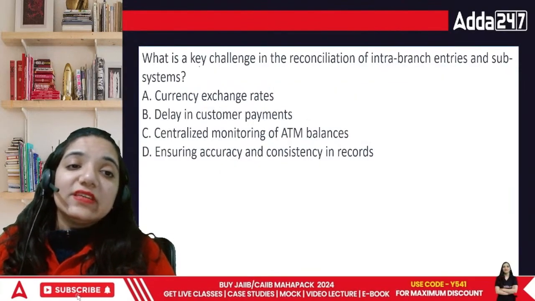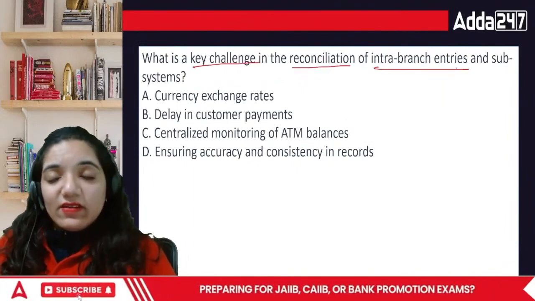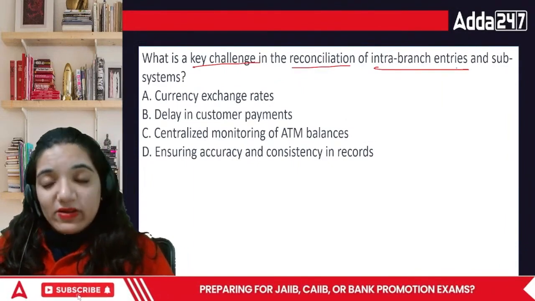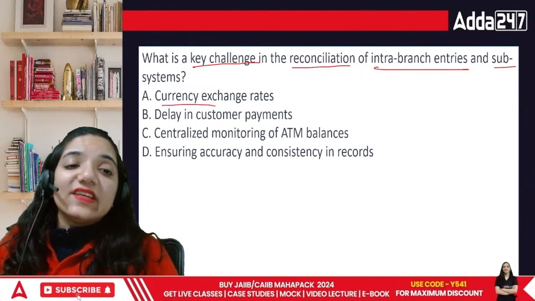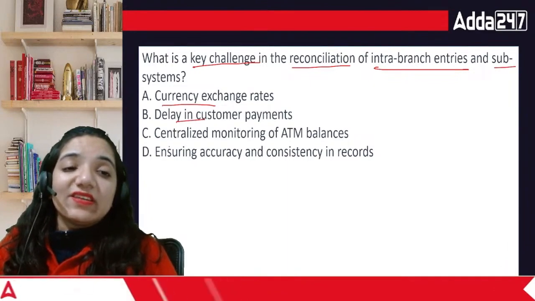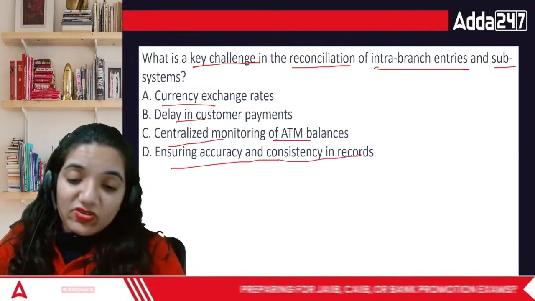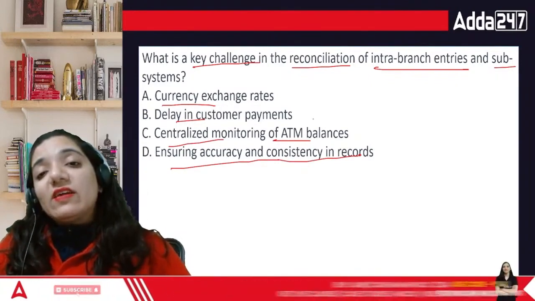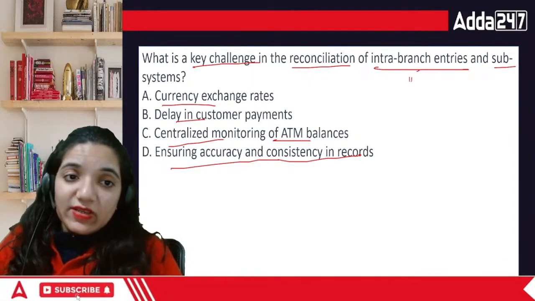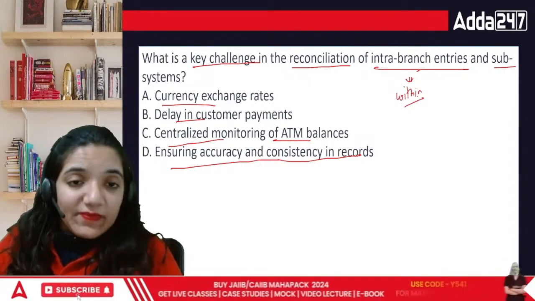Now, what is the key challenge in reconciliation of intra-branch entries? When we are having intra, meaning within the branch, entries are going on and subsystems are also existing. Then currency exchange rates, delay in customer payments, centralized monitoring of ATM balance, or ensuring accuracy and consistency in records. Inter means between two, and intra means within the specific branch. So the currency rate issue is basically there only in forex, you know.